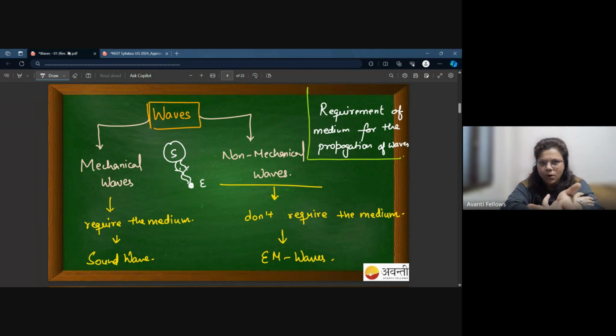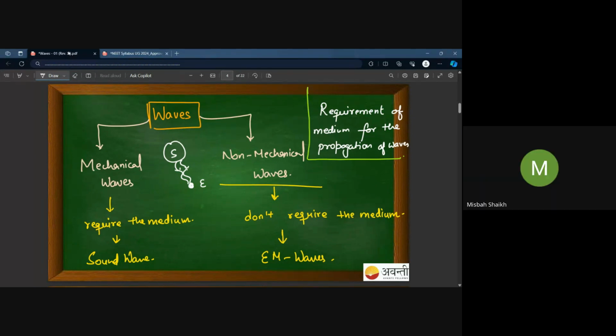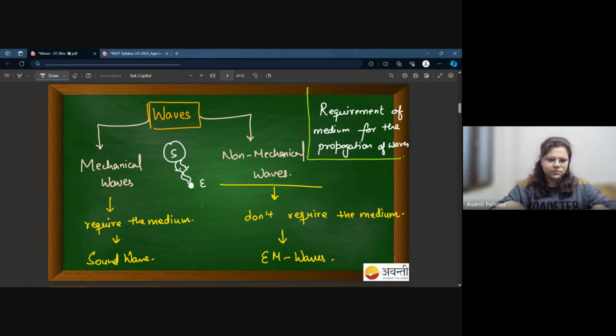EM waves is basically what? That kind of waves in which a variable electric field produces the magnetic field, and in the resultant of this procedure, that variable magnetic field also produces the electric field. Okay? So this interplay of variability of electric and magnetic field generates the entire electromagnetic wave, and it reaches the earth without any medium. Do we get this? Yes, ma'am. Cool.